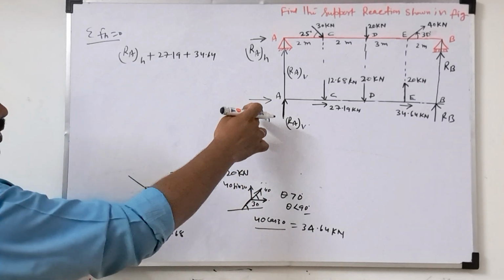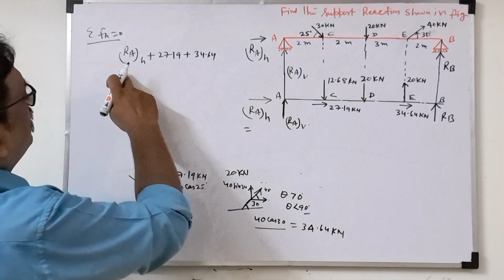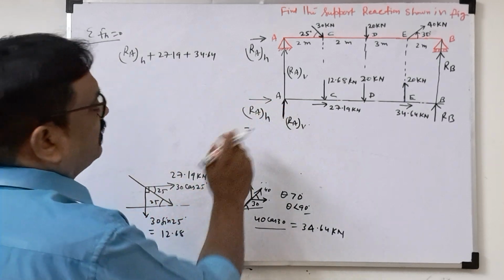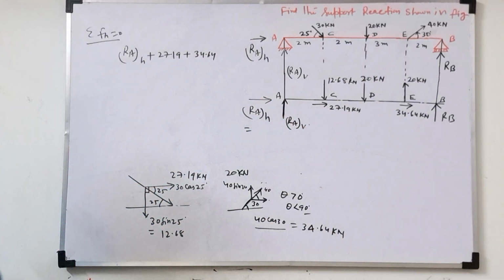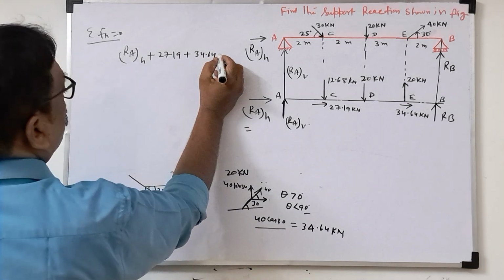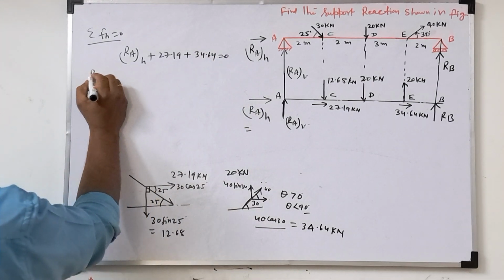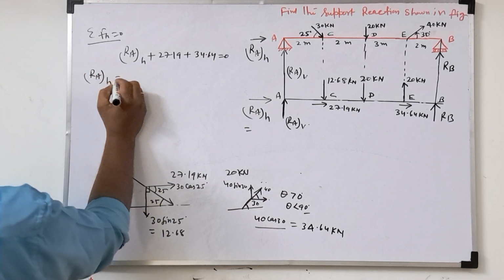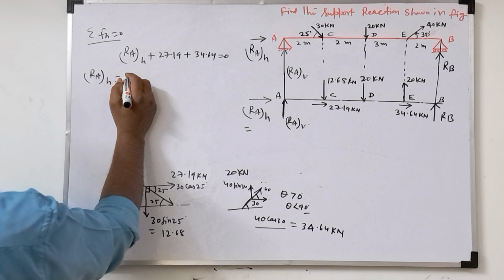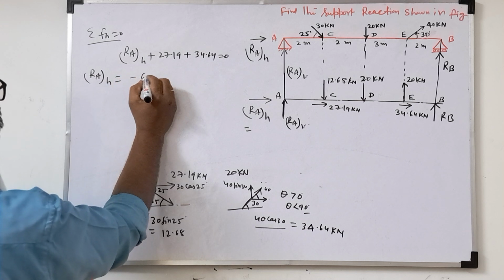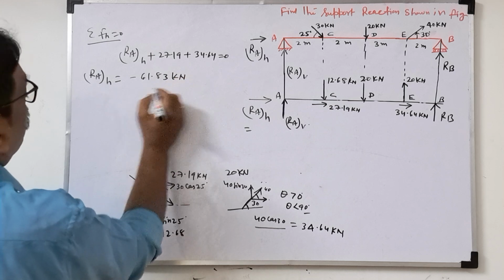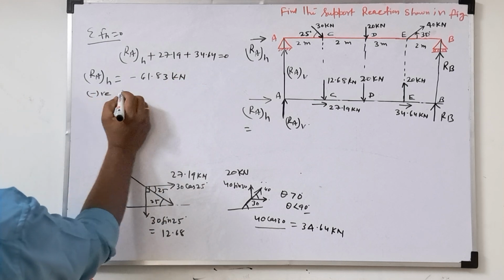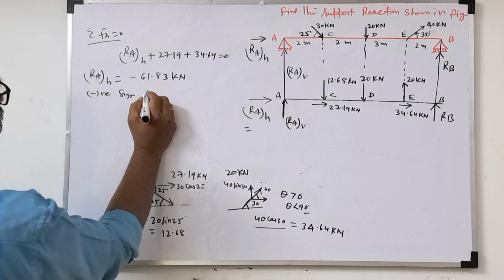But we don't know whether these directions are correct or not. We'll see, if negative comes, we'll change the directions. So these three horizontal forces will be equal to 0. So now RAH we will get as minus 61.83 kilonewton. So what does the negative sign indicate here? The negative sign indicates